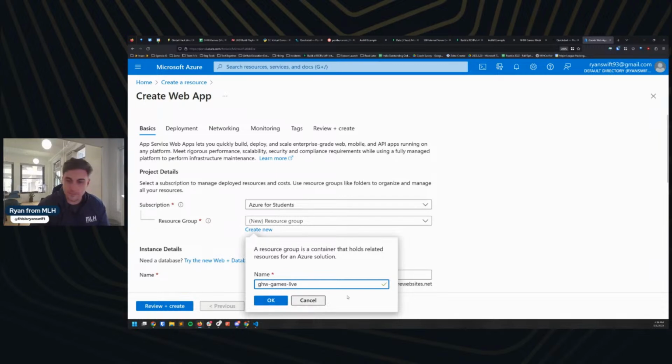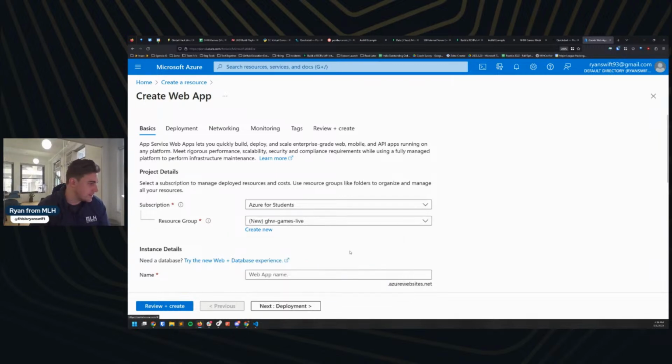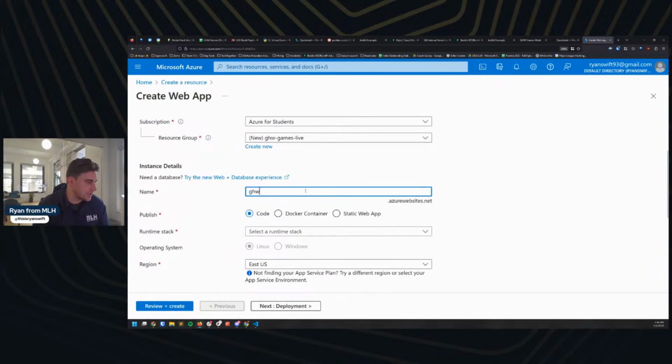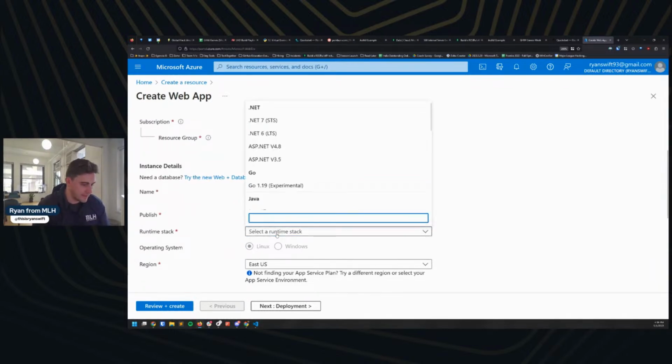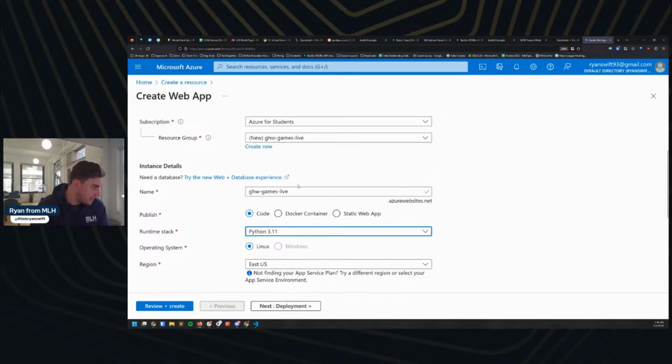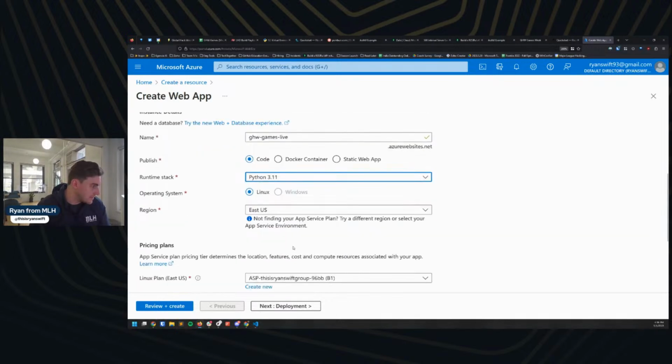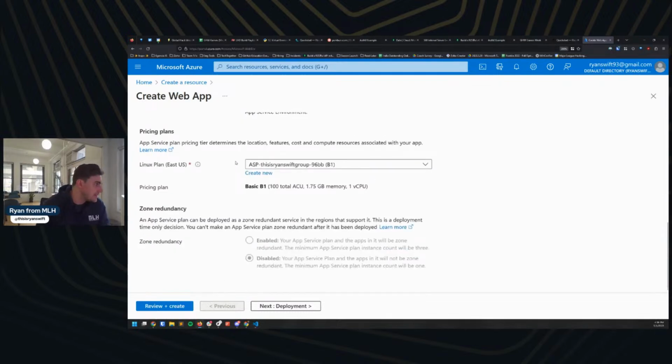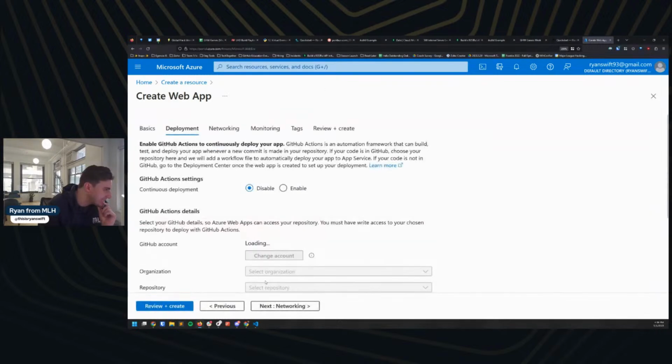Okay. And I'm going to call this again GHW Games Live. This is going to be code. This is going to be Python. Linux is fine. US East looks great. Okay. This is the free one. Great. I'm going to hit next.